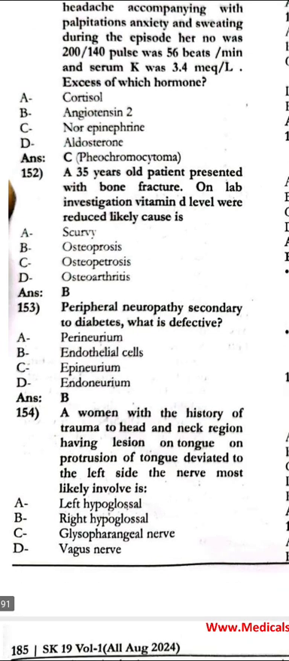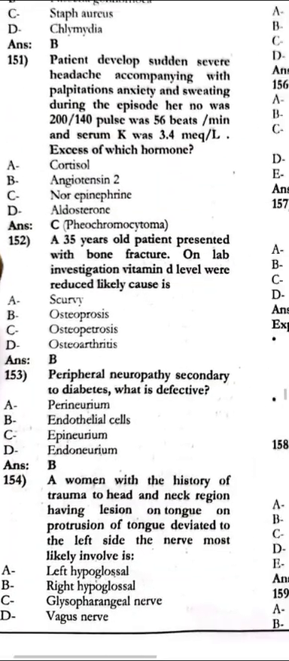A woman with a history of trauma to the head and neck region has deviation of the tongue, with protrusion of the tongue toward the left side. The nerve most likely injured in this case would definitely be the left hypoglossal nerve.